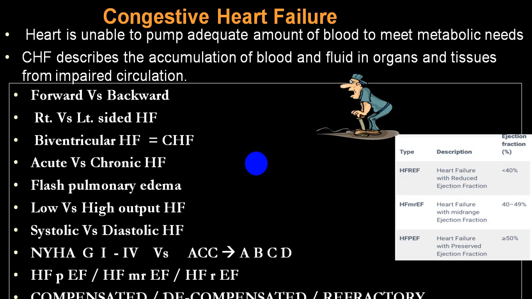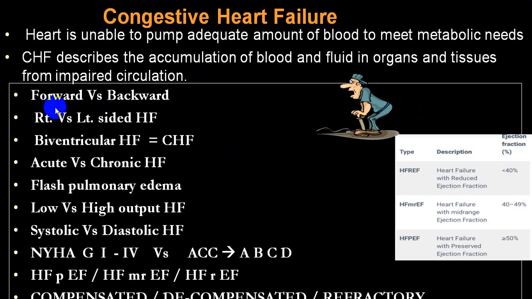While in left-sided failure, we already explained that there is decreased forward ejection, which produces hypotension and shock states. And because of back pressure, you get pulmonary edema; that we call left-sided heart failure.